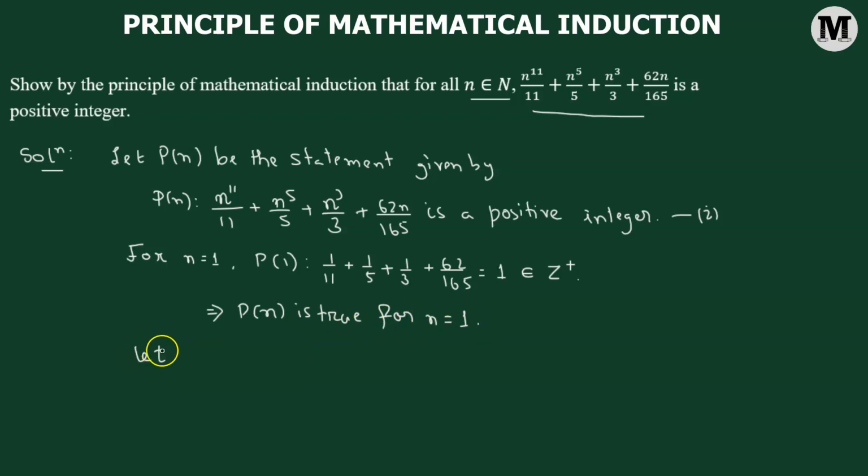So here let us suppose that n equals m. We're considering another natural number m such that the statement P of m is true.